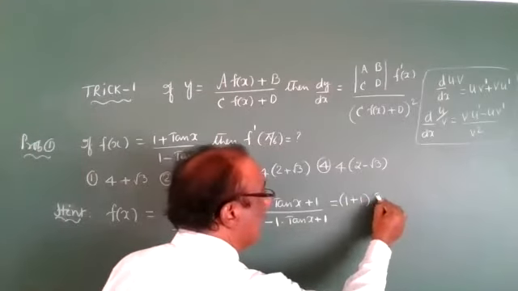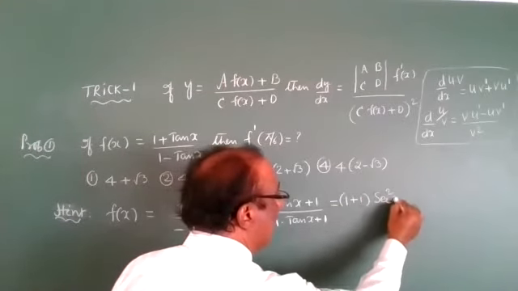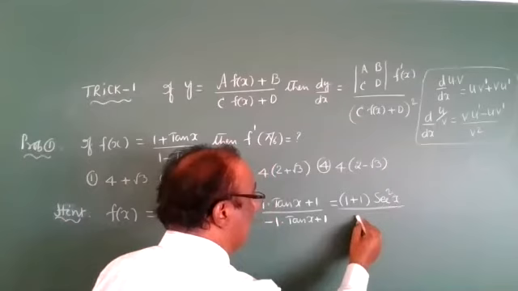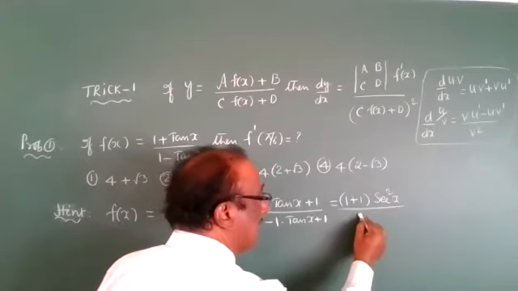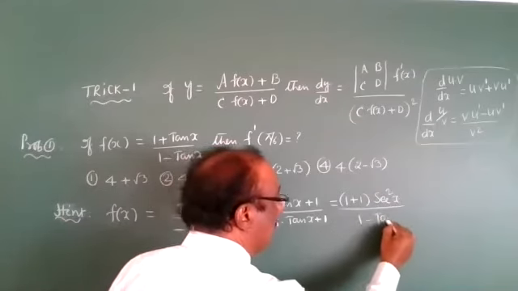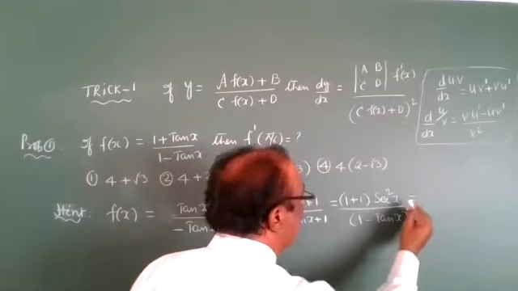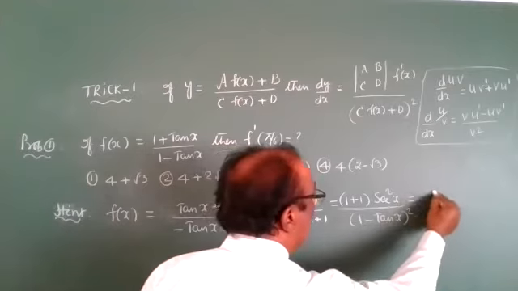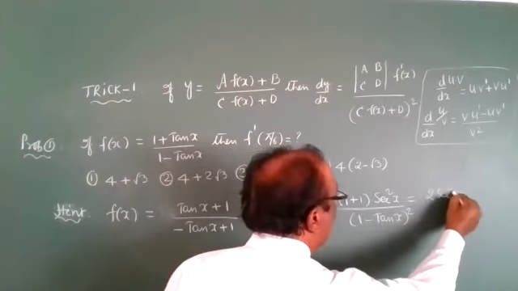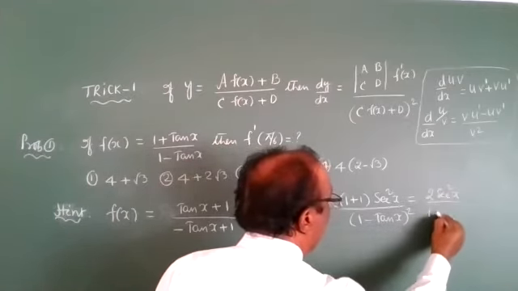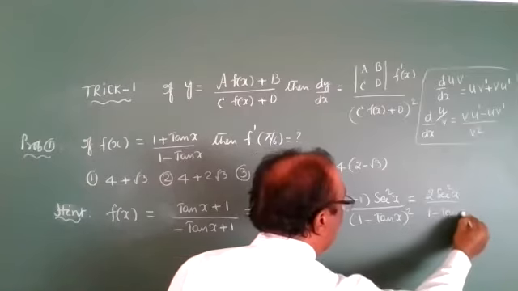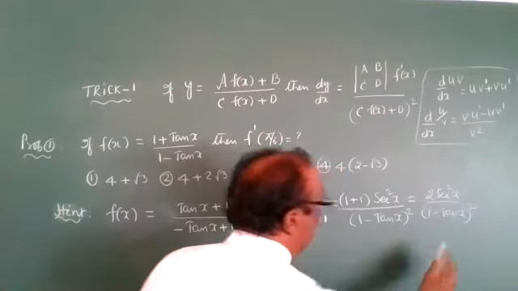Derivative of tan x is secant square x by denominator, which is 1 minus tan x whole square. So the problem is completed. Answer is 2 secant square x by 1 minus tan x whole square.